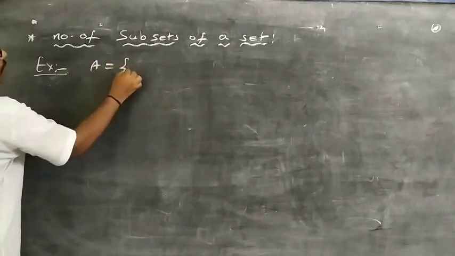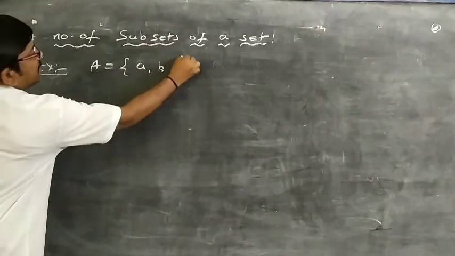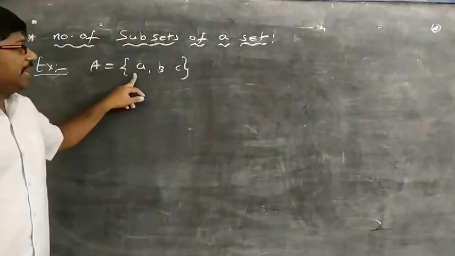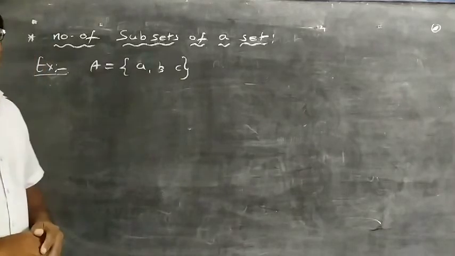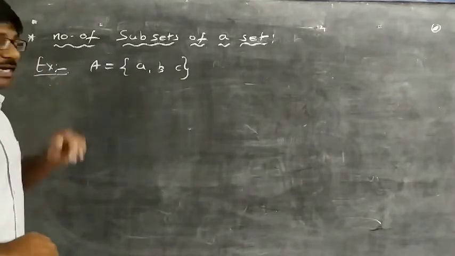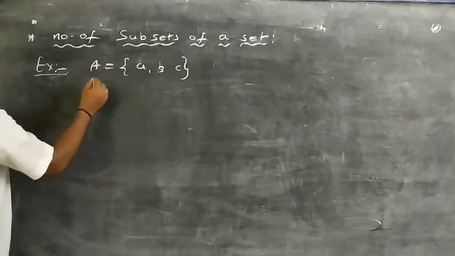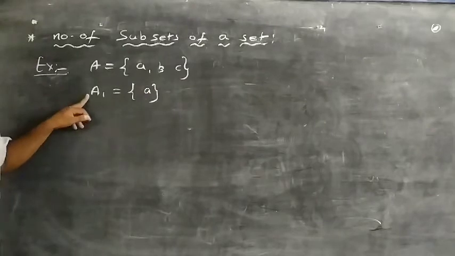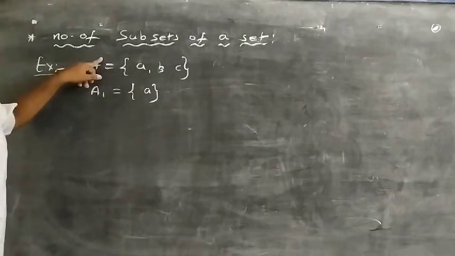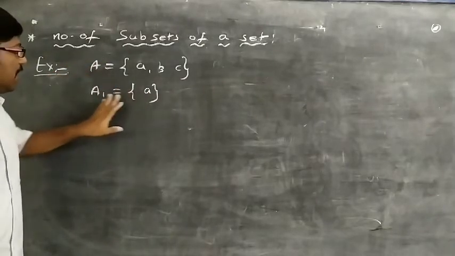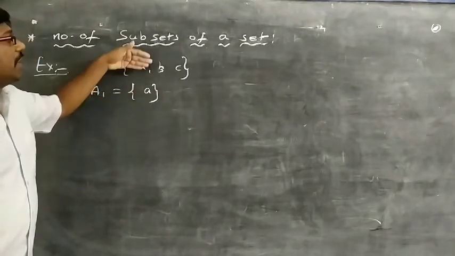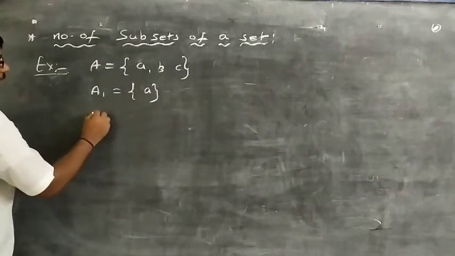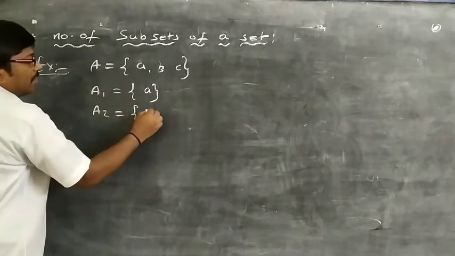A is equal to {a, b, c}. So this is the set of three elements a, b, c. Now, how many subsets does the set have? See, the first subset, A1 is equal to A. So A1 is a subset of set A, because the elements of set A1 are also elements of A. Next, A2 is {a}.